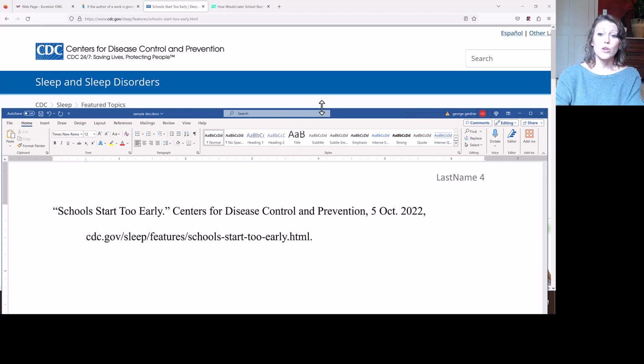So this is what you can use as a model for when you are building a reference entry or a works cited entry that does not have a specific author.